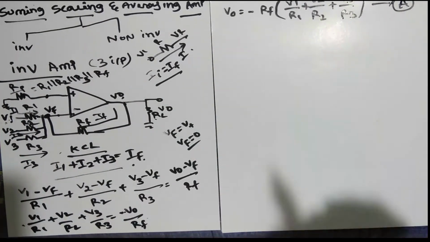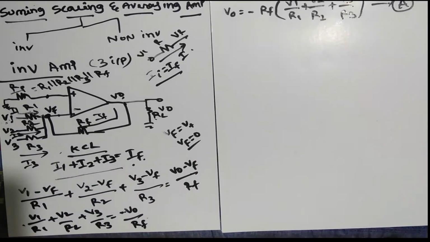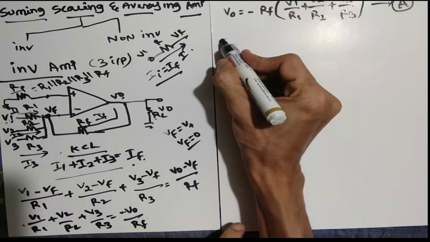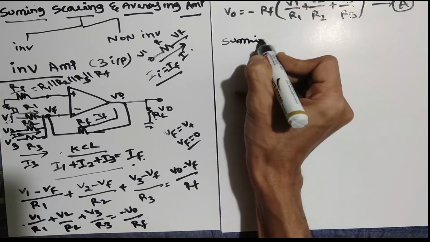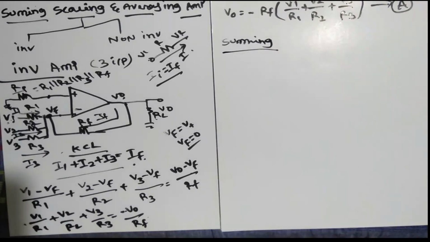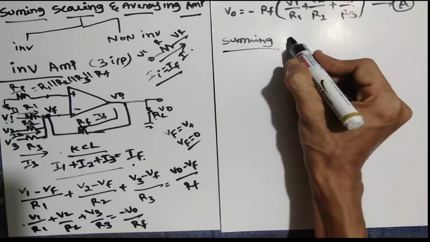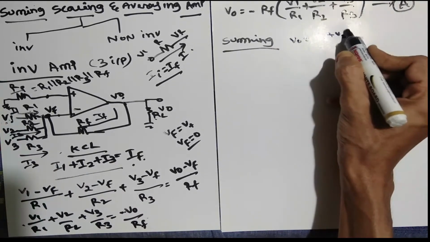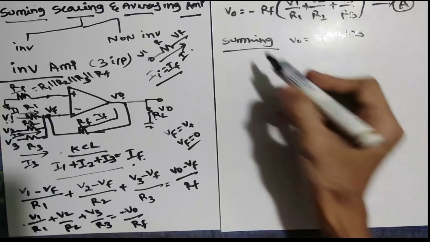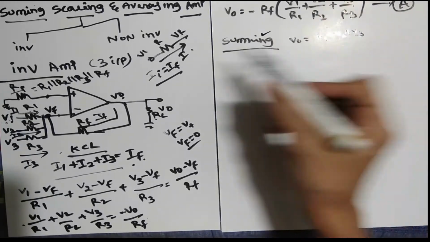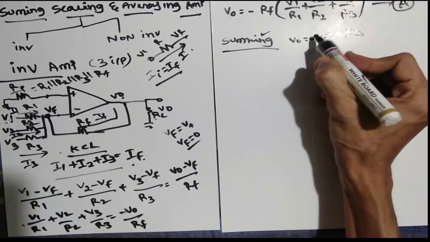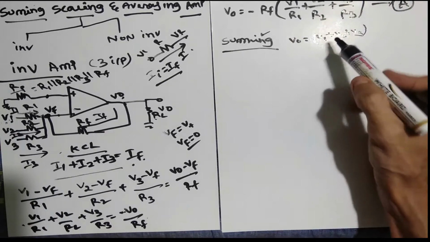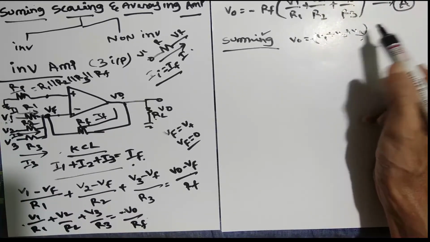Up to here you have to do the same. Now for each one you have to do a different step. First we will take summing. What does summing actually mean? It is addition. Addition means if I take one answer V0, then I have to get something like V1 plus V2 plus V3. This is called addition, summing. Yes or no? Here we are talking about the inverting amplifier, so minus of all these. So to get this type of answer, what do you have to do?